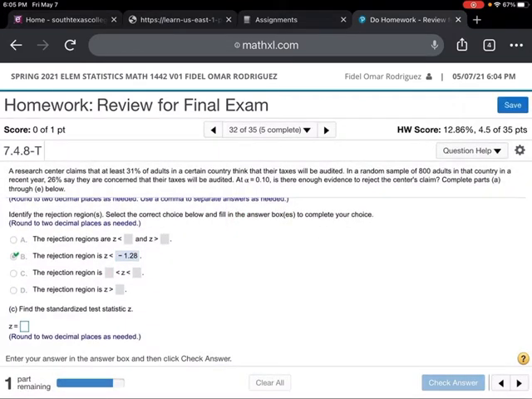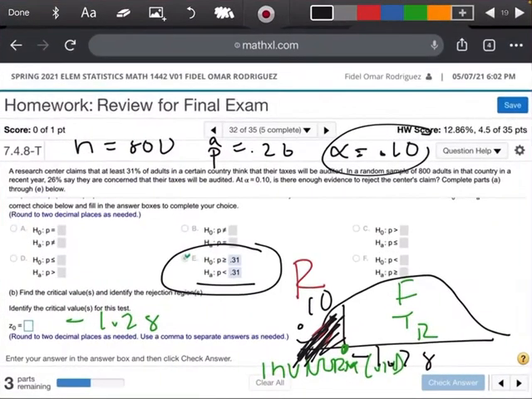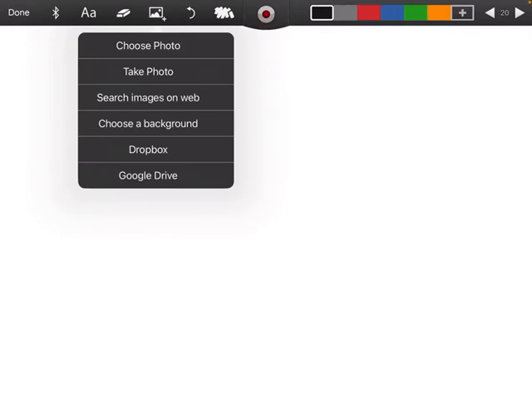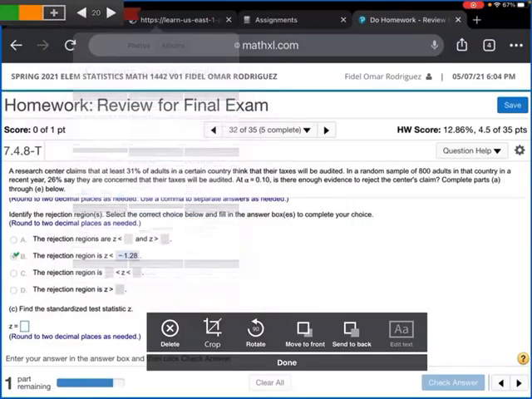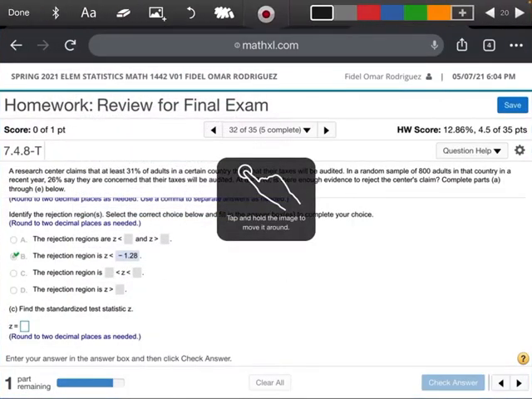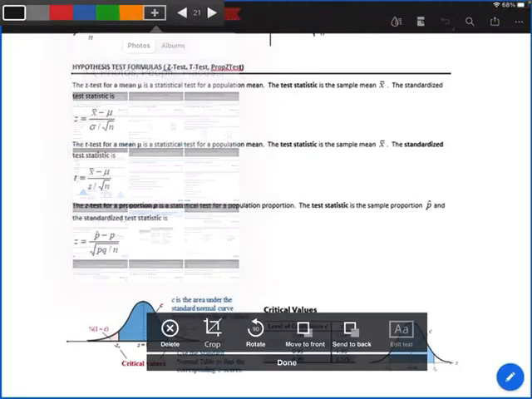Now we want to find our standardized test statistic. In dealing with proportions, there's a slightly different formula that we're going to use. I saved it a minute ago, so I'm going to pull it up. Here we go.